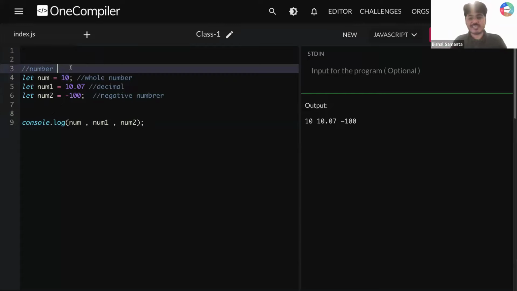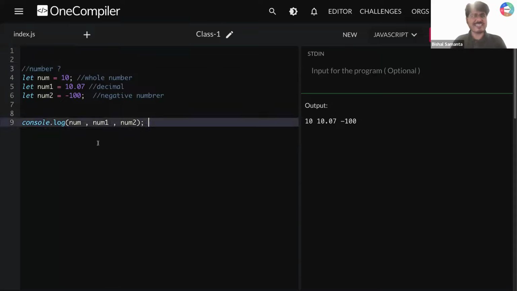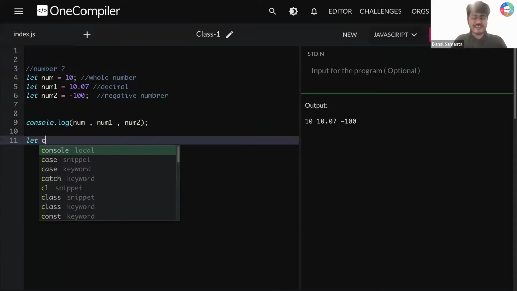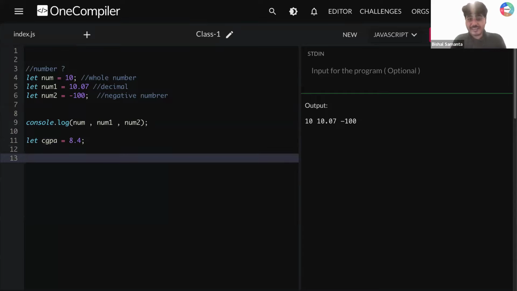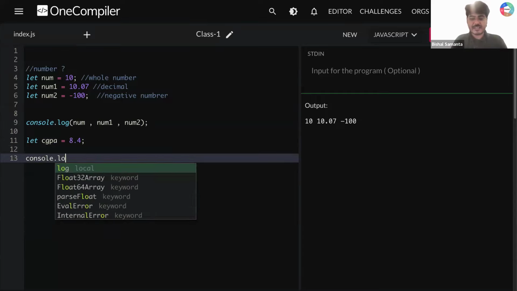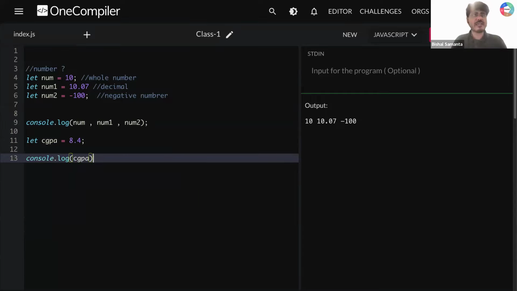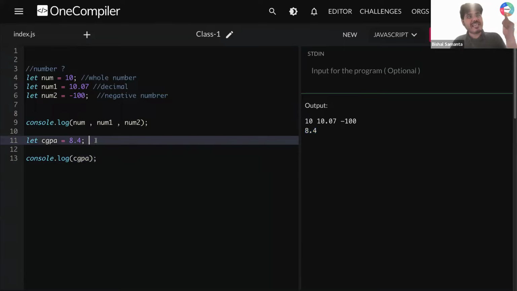I need all of your responses. Is it easy? Can you create a variable and store a number? Yes. So let's say let CGPA. What CGPA do you want for Pablo? Let's say 8.4. So it is a number. Then I'm writing console.log CGPA. Now if I print it, I'm getting the CGPA 8.4. Sorted. So this is how you create a variable and store a number data type into it.